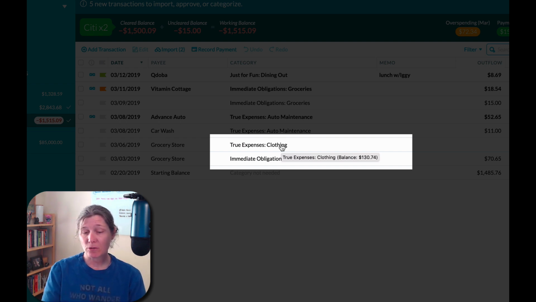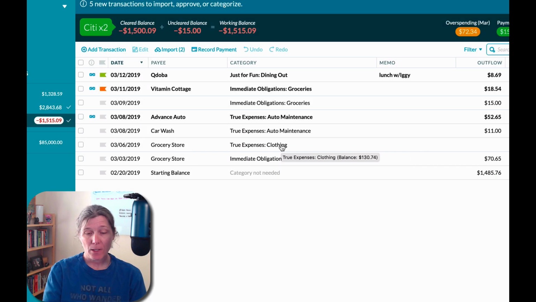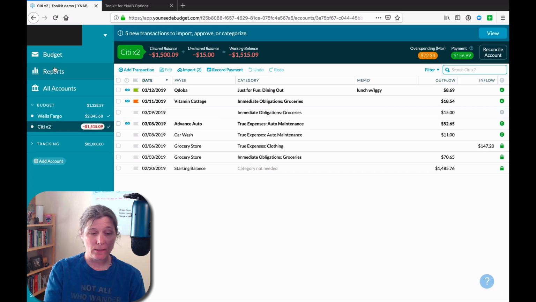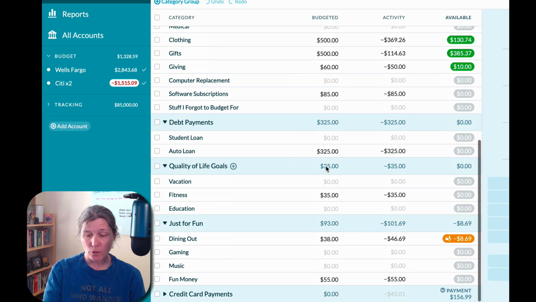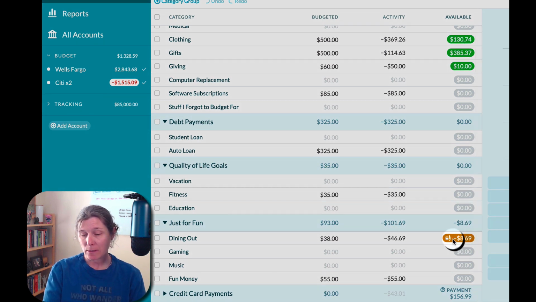So here we get true expenses clothing balance, and so on, $130.74. So that now is pretty cool. I can see from a quick glance by hovering over this that my dining out balance is a negative $8.69. Now if I flip over to the budget screen, I can confirm that my dining out balance has this warning of $8.69. I've overspent $8.69 in the dining out.